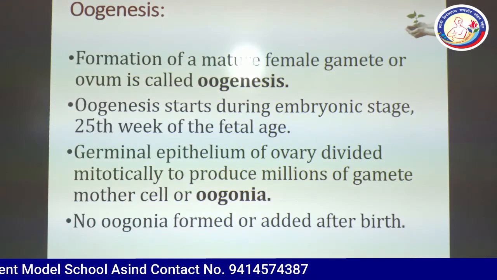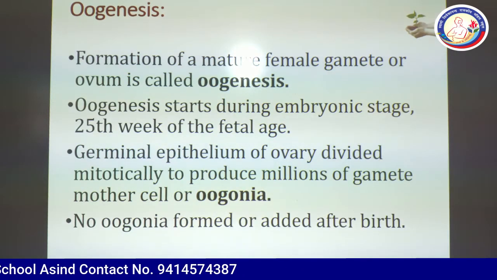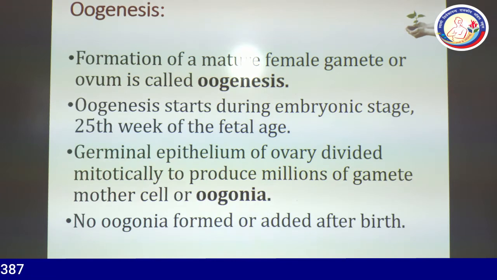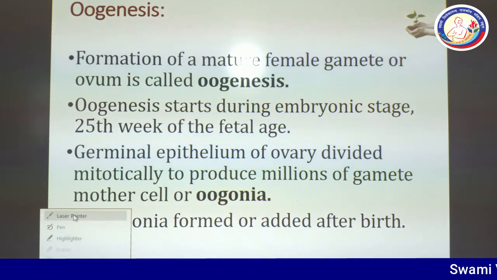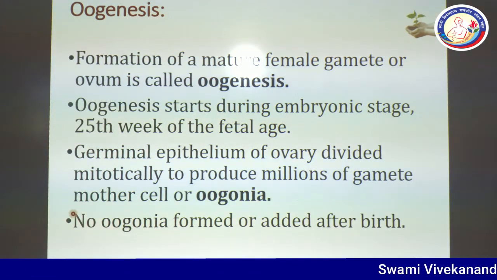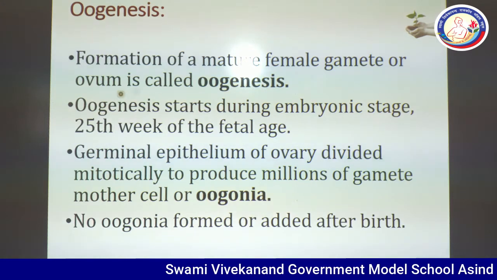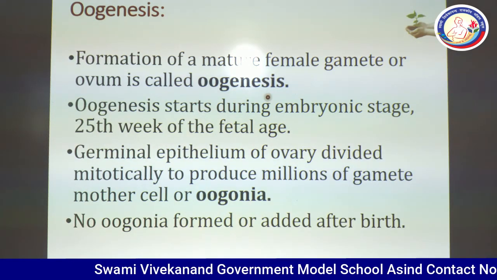In the introduction of oogenesis, I have already told you, the formation of a mature female gamete or ovum is called oogenesis.